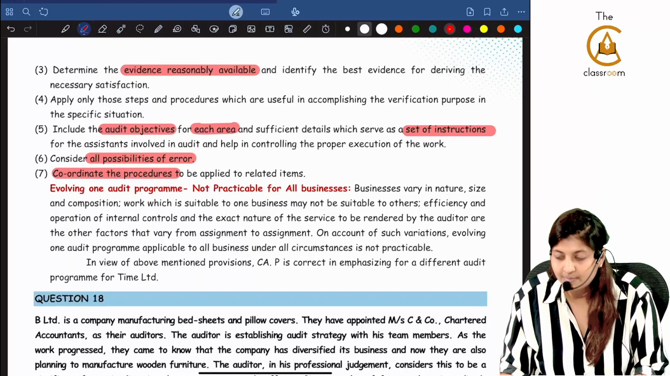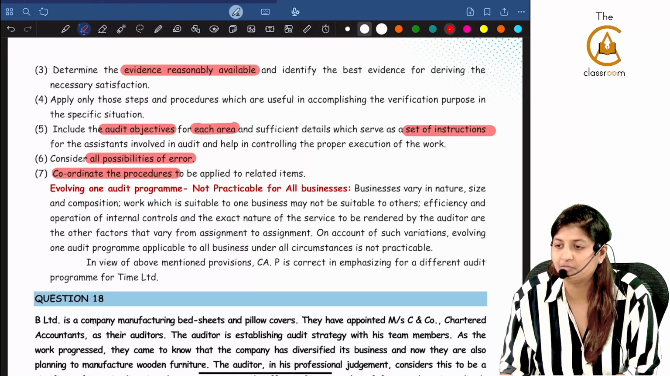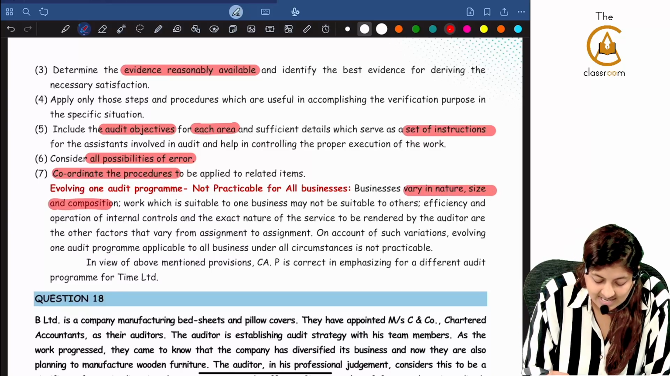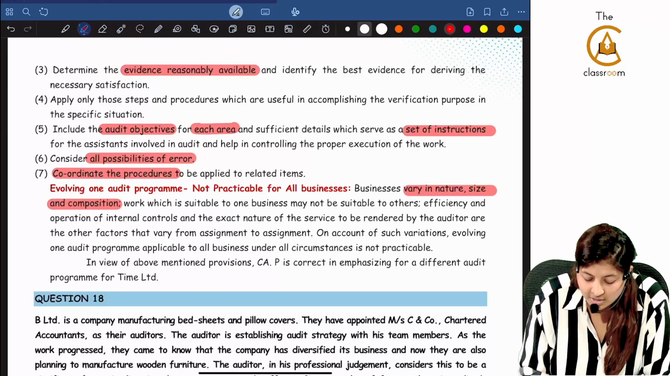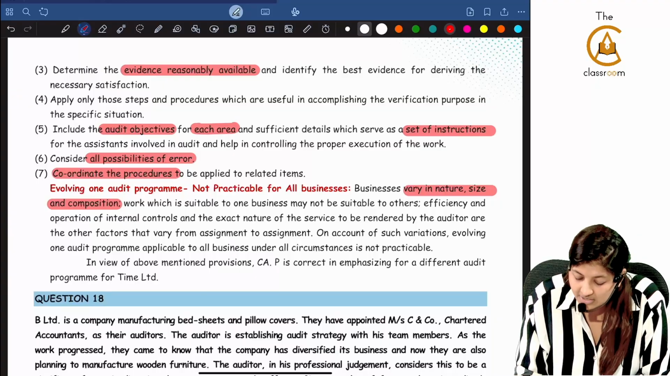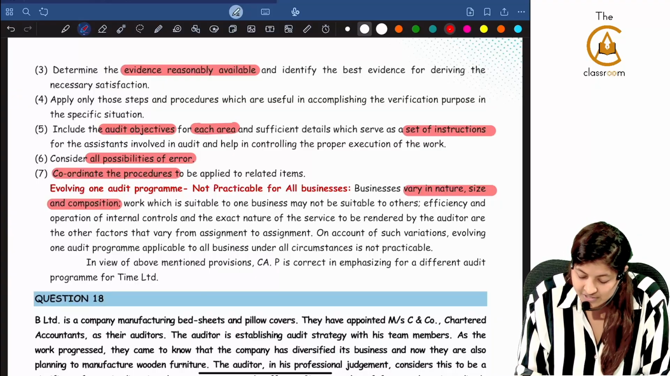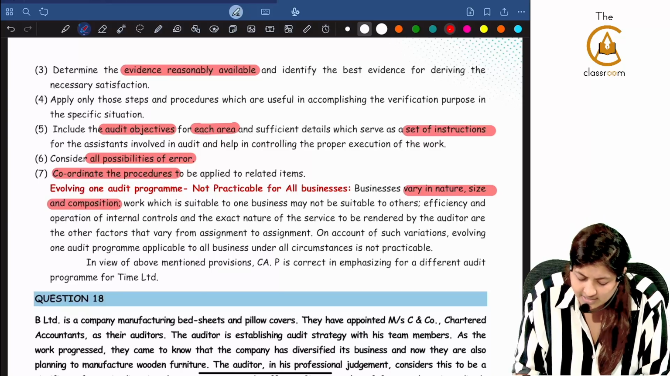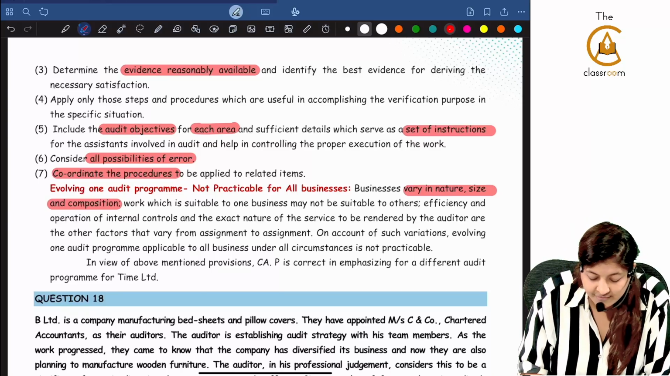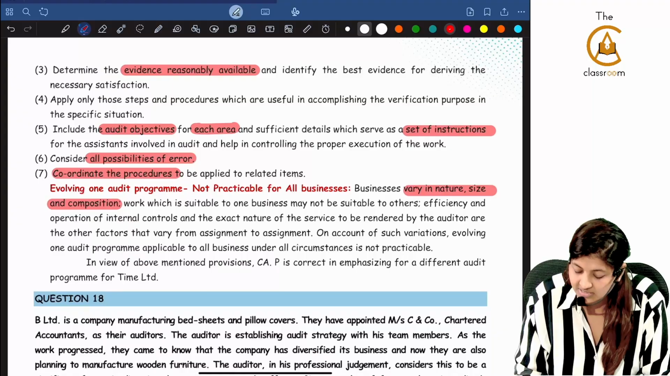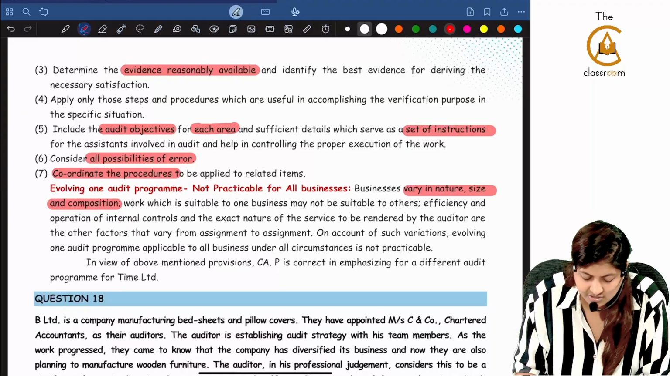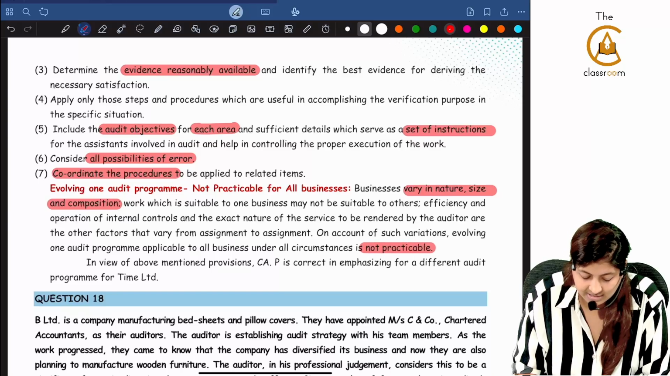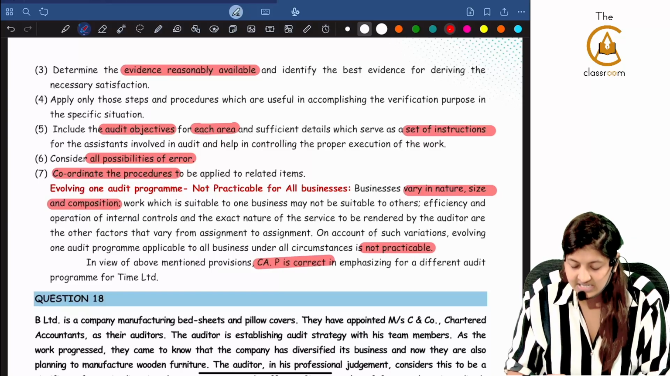Evolving one audit program is not practicable for all businesses. Businesses vary in nature, size and composition. Work which is suitable to one business may not be suitable to others. Efficiency and operation of internal control and the exact nature of the service to be rendered by the auditor are the other factors that vary from assignment to assignment. On account of such variation, evolving one audit program applicable to all businesses is not practicable. In view of the above, CAP is correct.